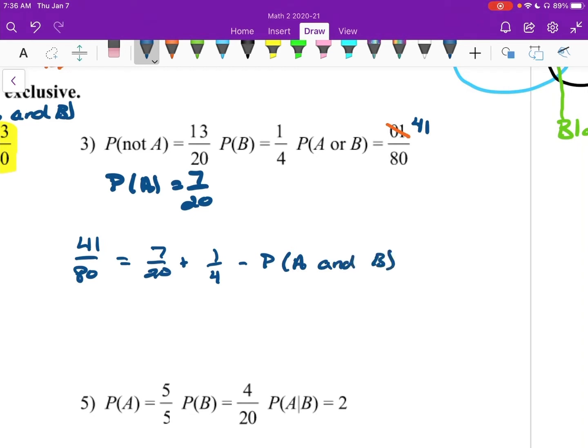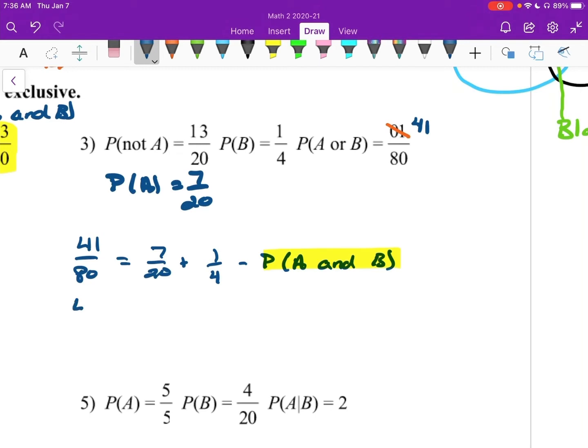right? And really what we want to know here is, is this equal to 0? So let me find a calculator and we'll solve this out. 7 over 20 plus 1/4 is 3/5.